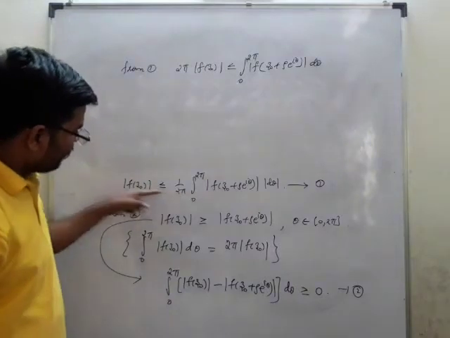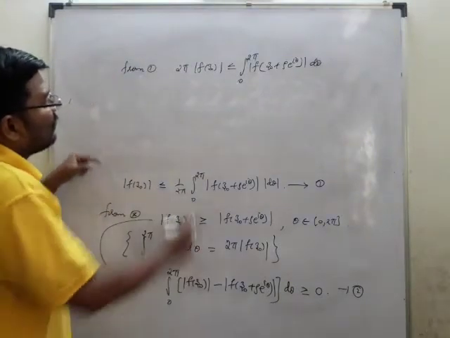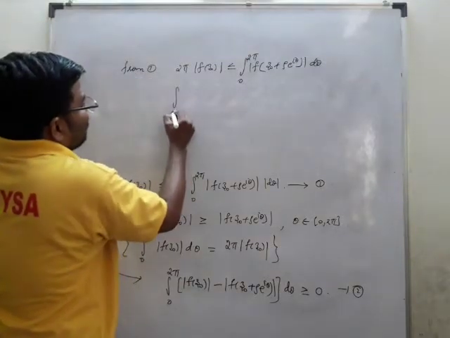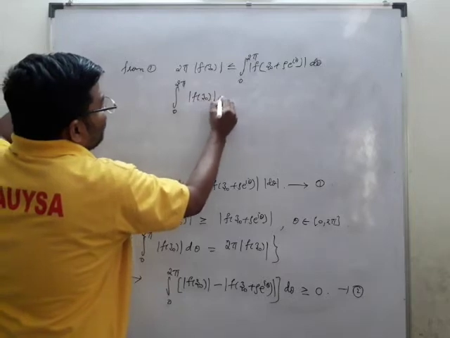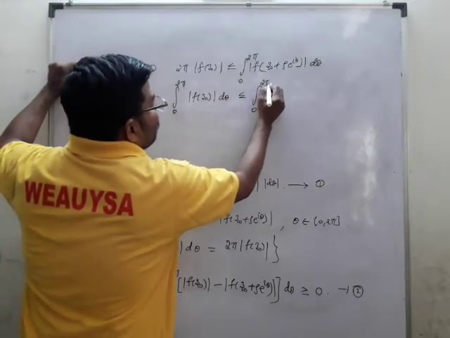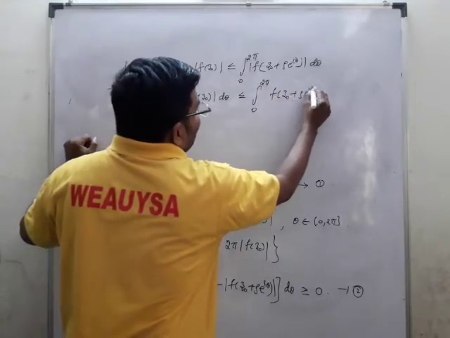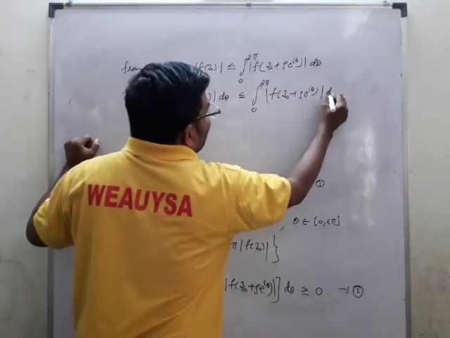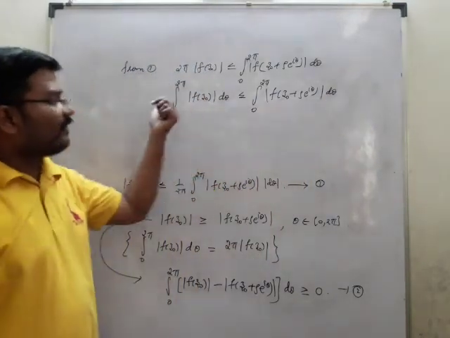I suppose this 2 pi to this side. This is the denominator, so I have taken it to this side. So this can be written as integral 0 to 2 pi of mod f of z naught d theta, which is less than or equal to integral 0 to 2 pi of mod f of z naught plus rho e power i theta d theta. Like this we have taken. Okay, this is what we have taken, right?